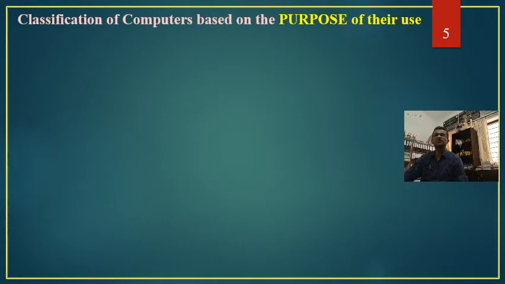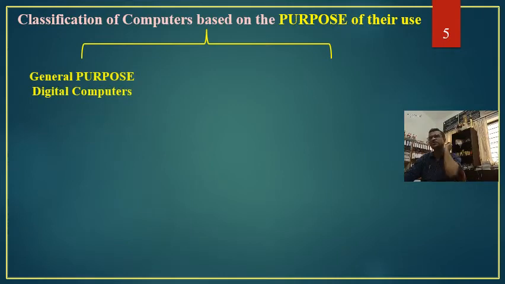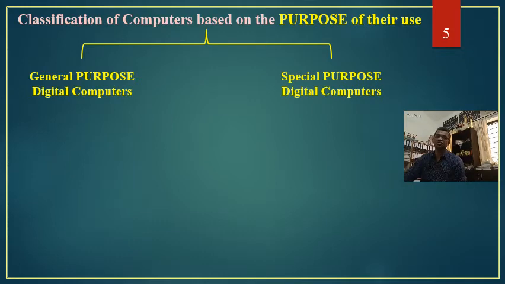But one important classification is based on the purpose for which these computers are used. When we say computers, we are talking only about digital computers, not analog computers. Based on the purpose, computers can be classified into two categories: general purpose digital computers and special purpose digital computers.